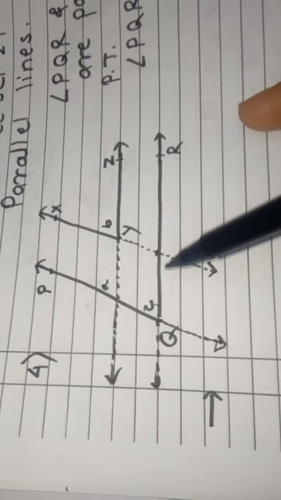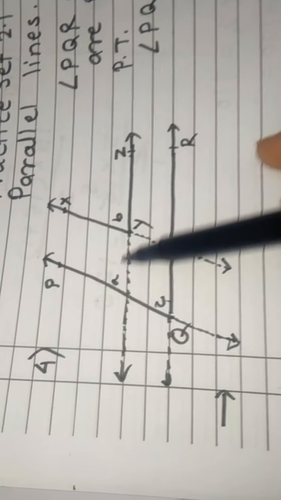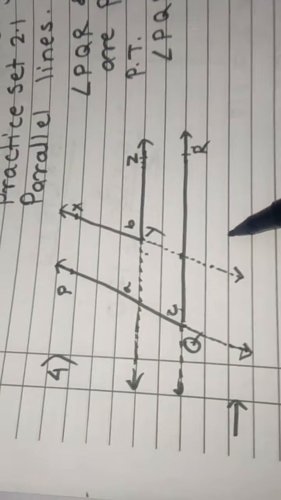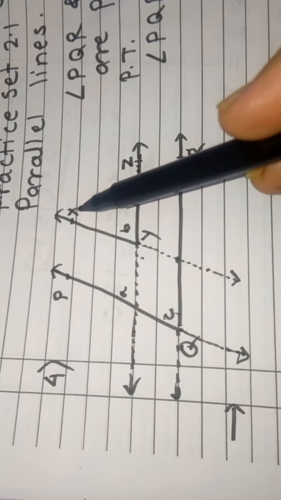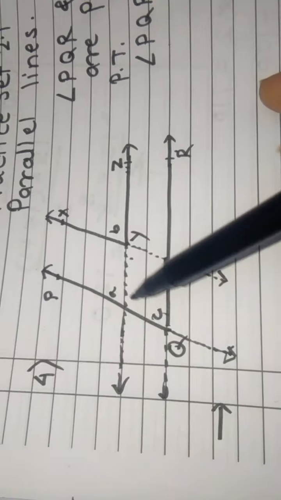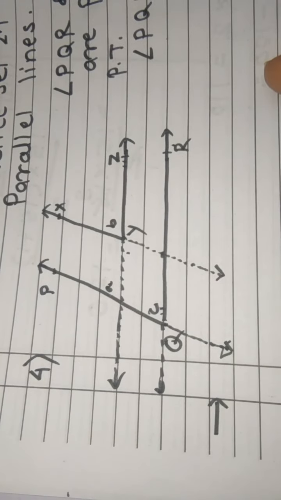Now see the figure. From figure we observe that line YZ is parallel to the line QR. If we take PQ as a transversal, then this angle A and angle C are corresponding angles.